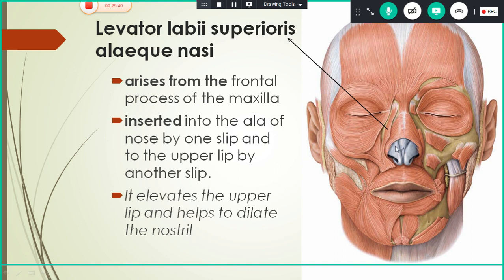That is, I already said, it helps in the action of anger. You can easily remember with the help of the name of the muscle, no need to mug up. So it elevates the upper lip and also elevates the lateral part of the nose, that is, it dilates the nostril.